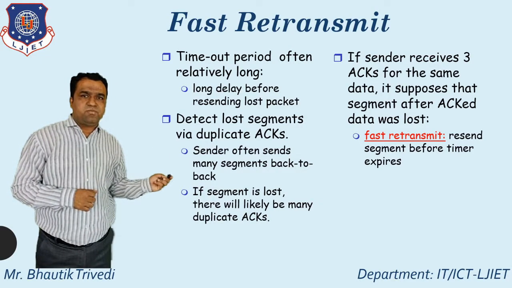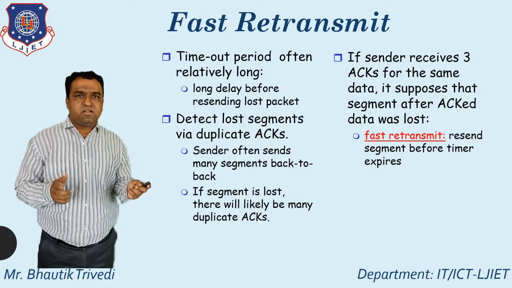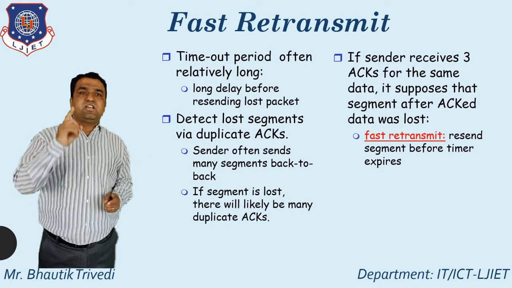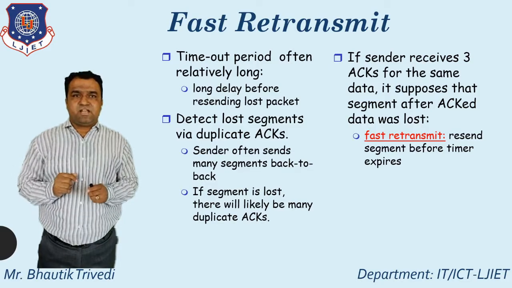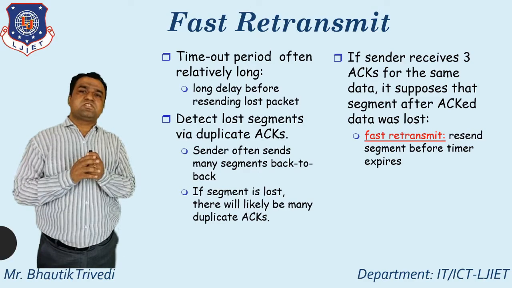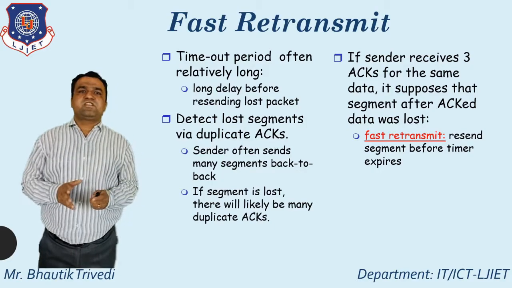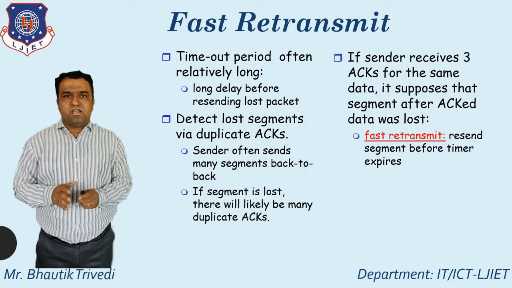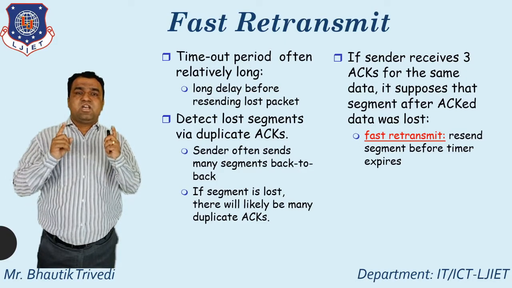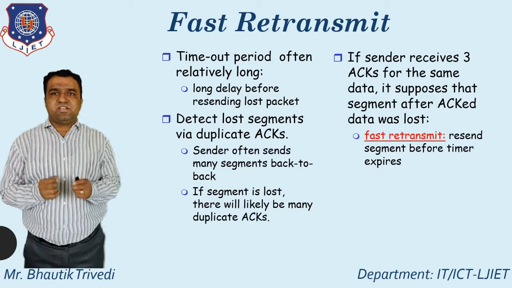So here you just see, if a segment is lost, there will be many duplicate acknowledgements. If the sender receives 3 acknowledgements for the same data, it directly supposes that the segment after the acknowledged data was lost. So for this you directly apply the fast retransmit, and fast retransmit means resending the segment before the timer expires. So before the timer expires, you resend the segment. This particular technique is known as a fast retransmit.